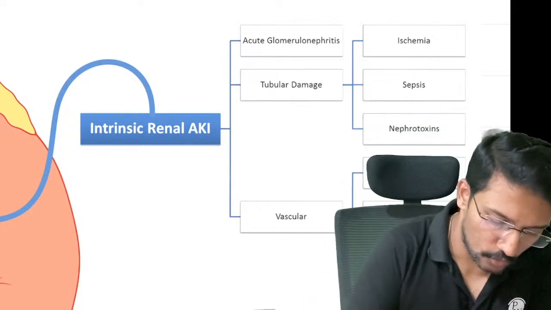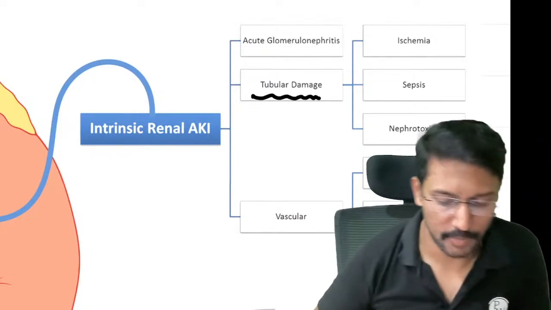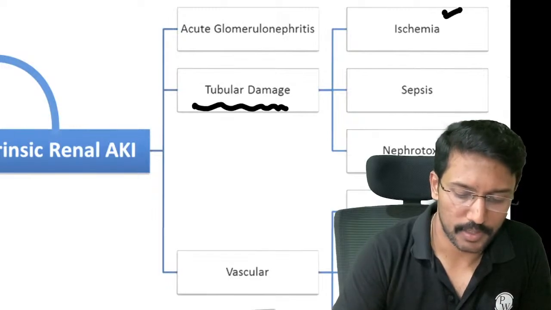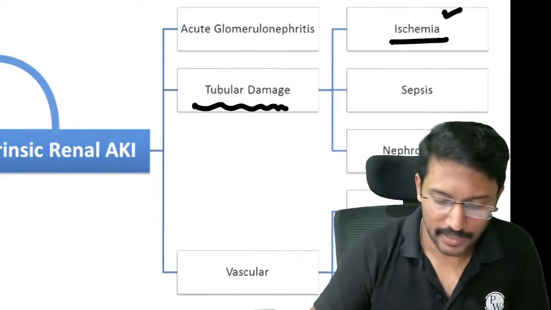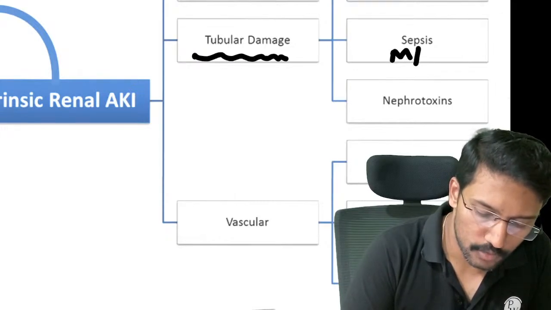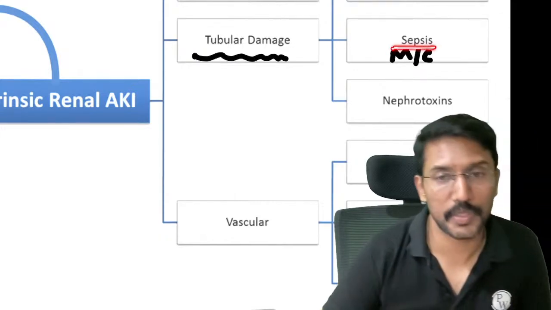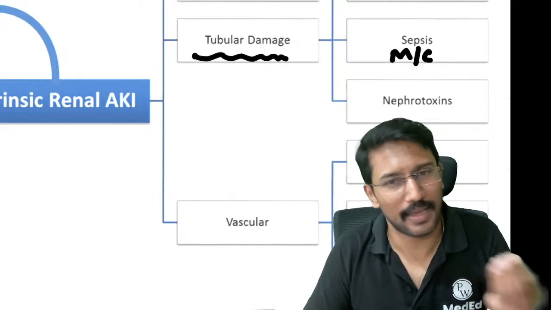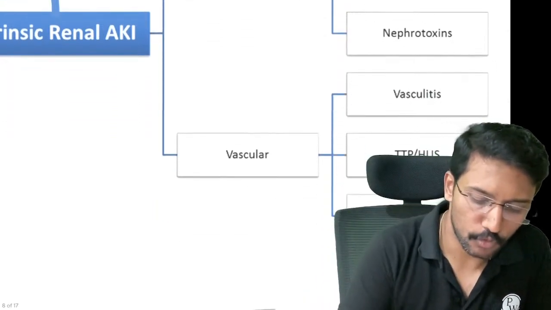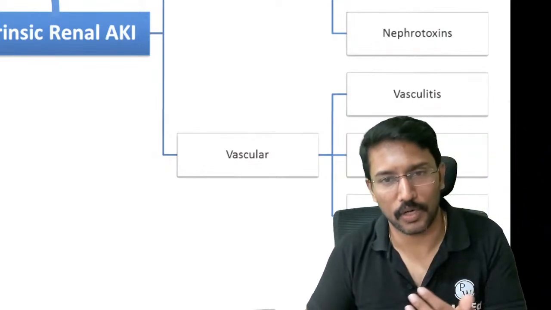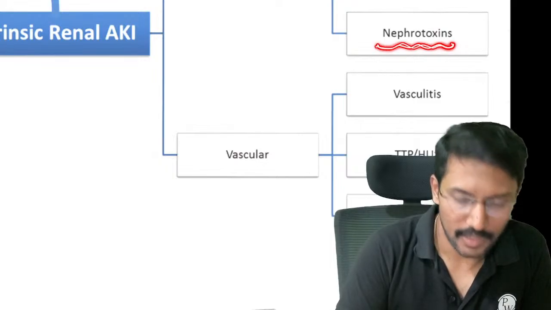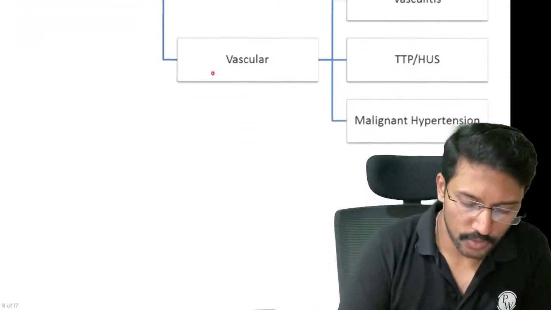Then it can also be because of tubular damage. The renal tubules get damaged when there is decreased blood supply, ischemia, right? An extremely important cause, and nowadays one of the very important causes, is sepsis. Most of the patients who are in the ICU with sepsis have some impaired renal function. It is mostly because of tubular damage. Then nephrotoxic drugs, for example aminoglycosides, can also cause tubular damage.